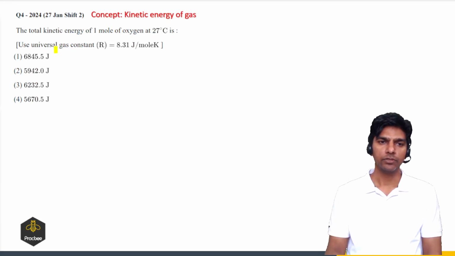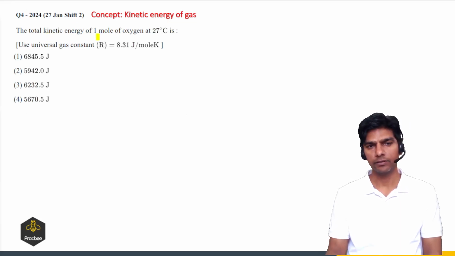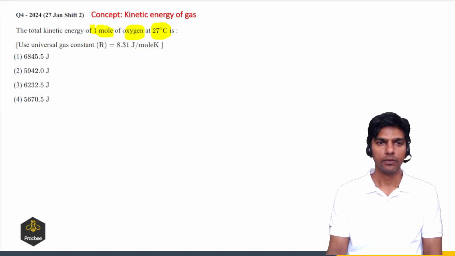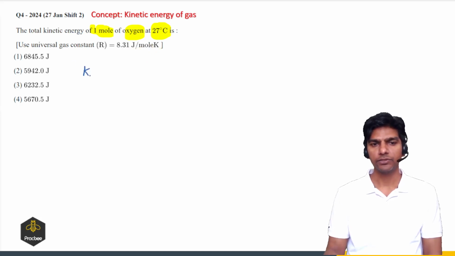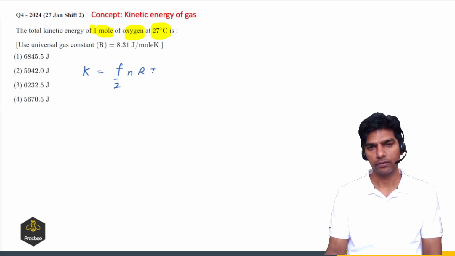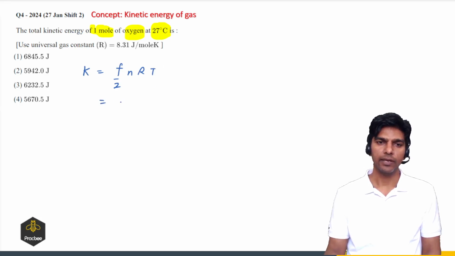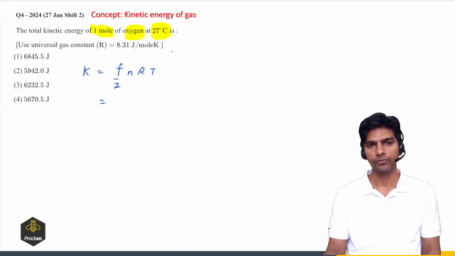Now let us see this question. The total kinetic energy of 1 mole of oxygen at 27 degrees Celsius, where R is 8.31 joules per mole Kelvin. Total kinetic energy is given as f/2 nRT, where f is the degree of freedom, n is the number of moles, R is the gas constant, and T is the temperature. Now f for an oxygen molecule. Here I'm assuming a rigid diatomic molecule. For a rigid diatomic molecule, the value of f is 5.